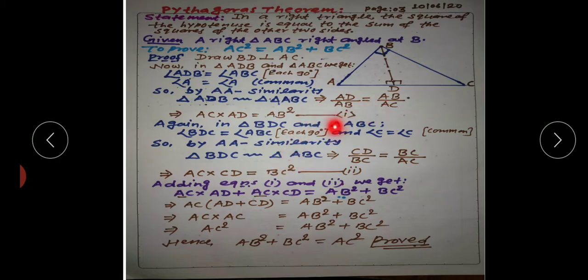Now adding equation first and second, we get AC into AD plus AC into CD is equal to AB square plus BC square, and now AC is common in both the parts, so AD will be left here and plus sign is there, so put plus sign, and then in the second part CD will be left here.